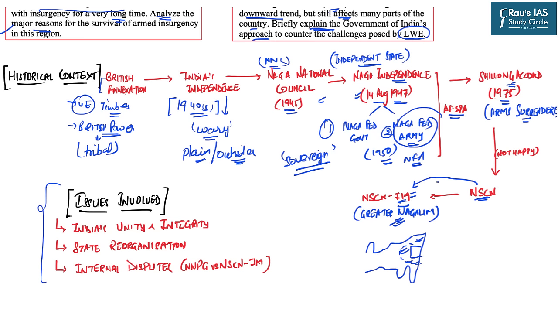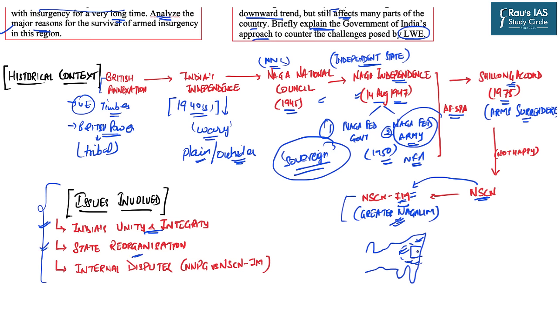So this is the historical background of the movement of the National Socialist Council of Nagaland. But their demands have several issues which have led to the stalemate of peace accords and peace negotiations. The first and foremost is the challenge to India's unity and integrity. If there is an organization demanding a separate sovereign state from India, it directly challenges India's own sovereignty. The second major issue involved is of state reorganization.